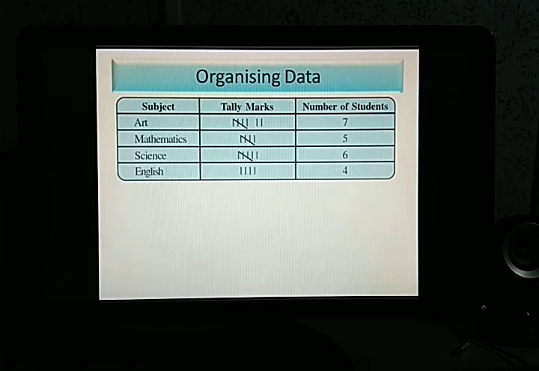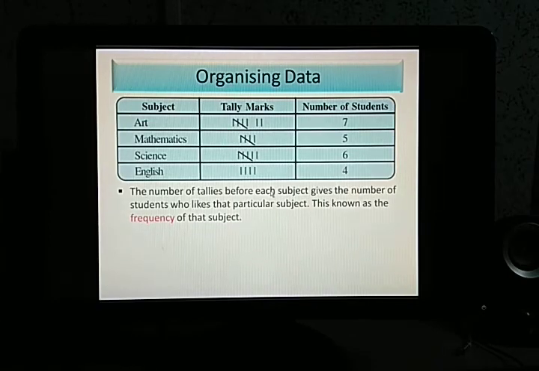It is just helping in the counting process. If we make so many lines, 1, 2, 3, 4, 5, 6, 7, 8, 9, 10, then it will be confusing to count. So we cross it. Once we cross it, we are confirmed that 5 quantities are there. Then again we continue. Again when 5 quantities come, we cross it. Again for science, 1, 2, 3, 4, then cross it, that means 5 complete, then one more is given, that means 6. Then here only 4. Clear? This way of representing is called tally marks. It helps only in the counting process and makes it easy.